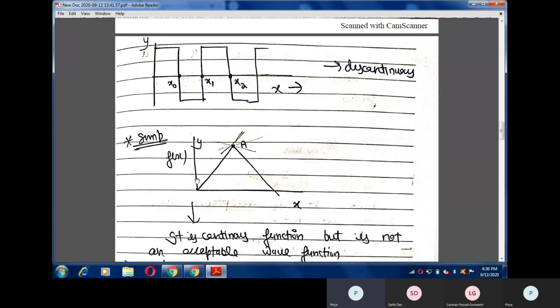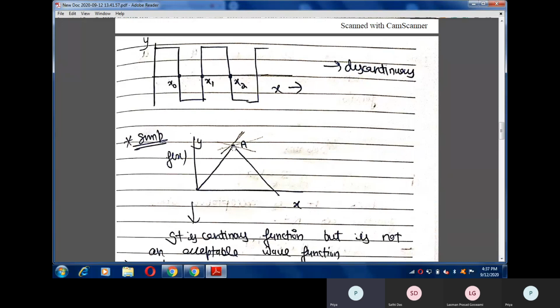Now the next example. In this example, this type of wave function I can also draw continuously, so this is a continuous wave function. But why can't we count it in the list of quantum mechanical functions?